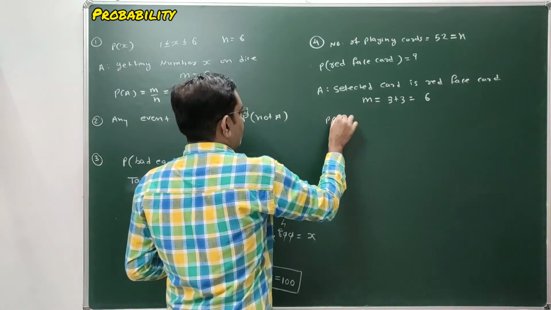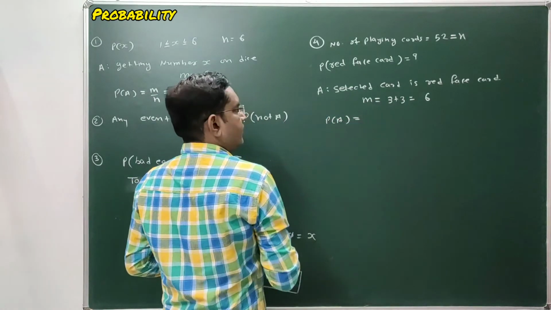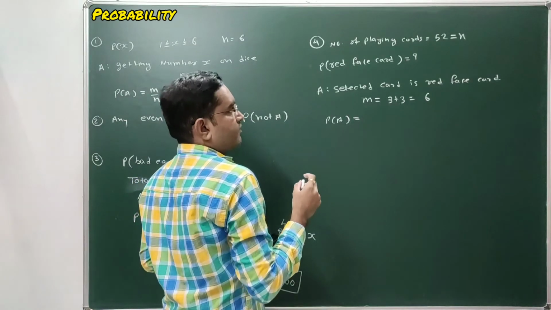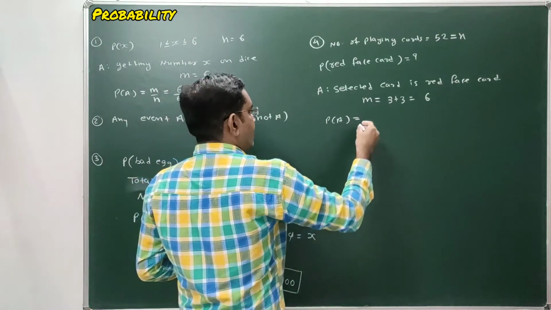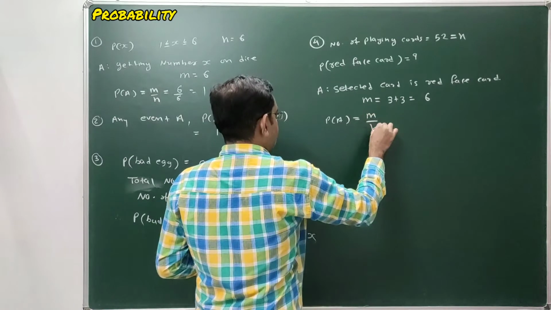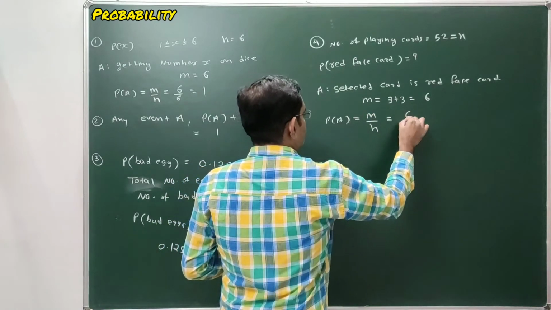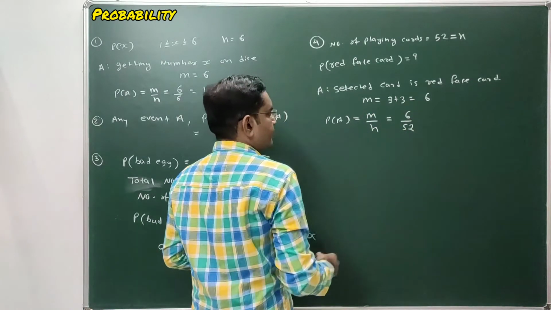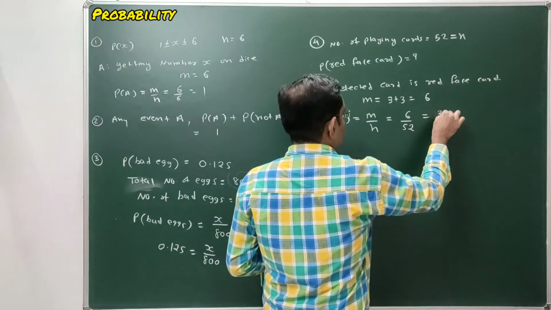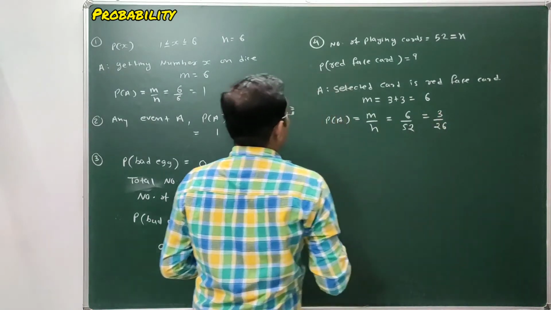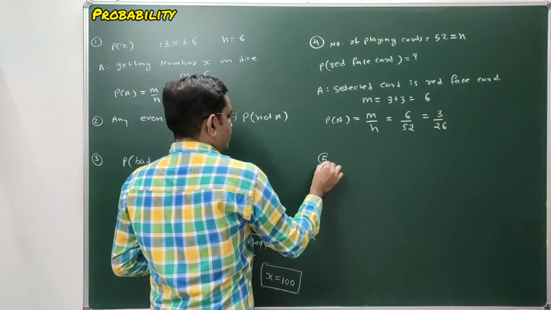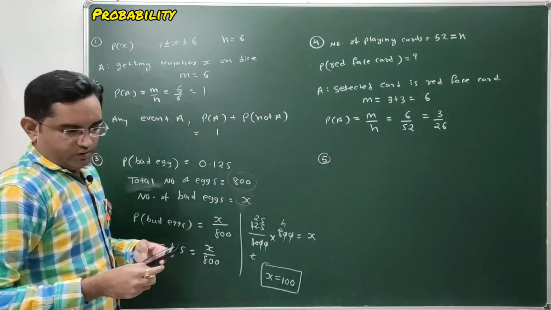So the probability of getting event A, that is a red face card from the total of 52 cards, is m by n, which is equal to 6 by 52. Further simplification gives 3 upon 26. Done? So this is the solution of question number 4.